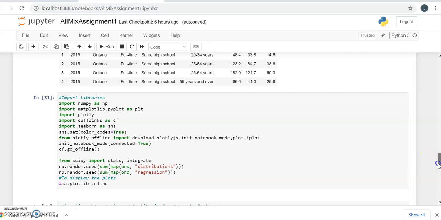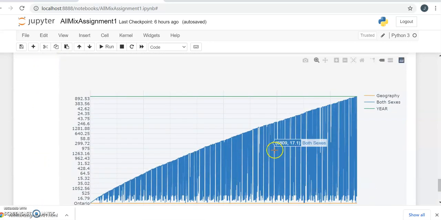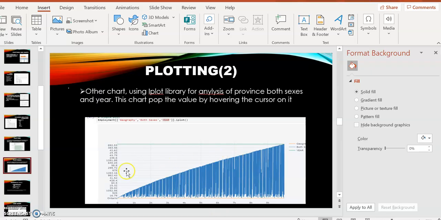See this, this is my scatter plot graph, and you can see that if I put the cursor on it, it is really interactive. It gives me the value. See this 8554 and 29.84. This value is for sex and this is for year. You can see this 8838 sexes value in the 2019 year. So as I showed you, this is a really interactive graph.